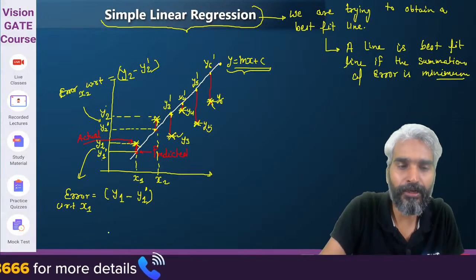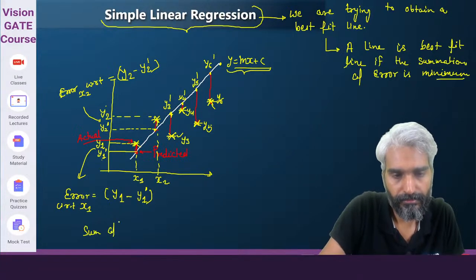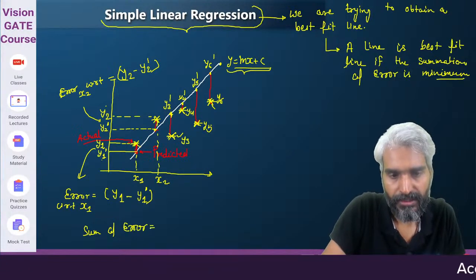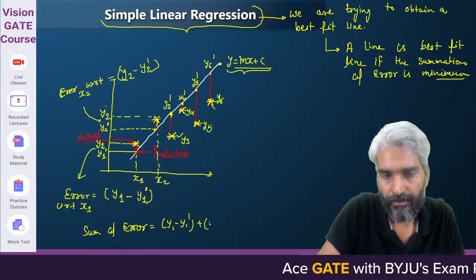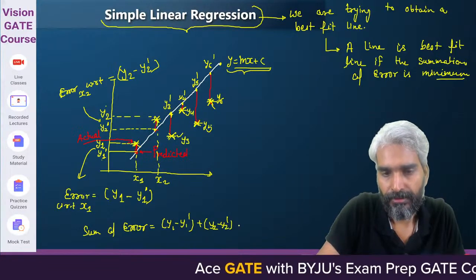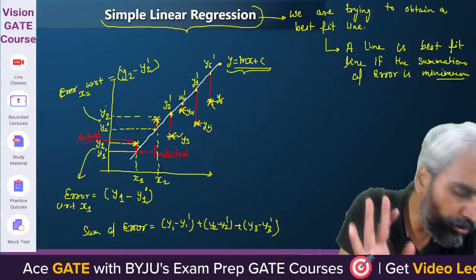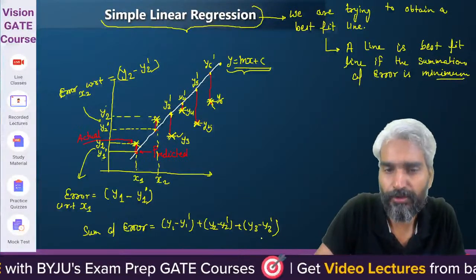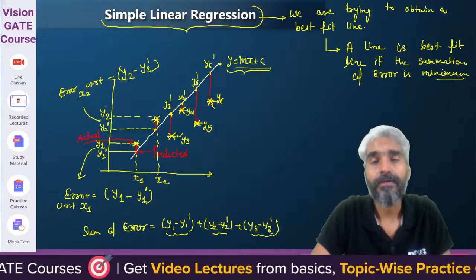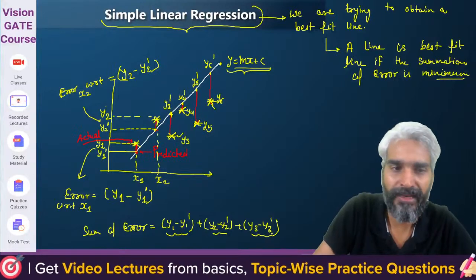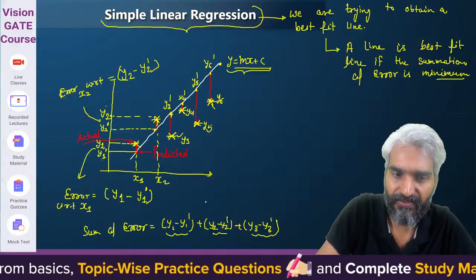Clear? So if I say sum of the error, then this will be y1 minus y1 dash plus y2 minus y2 dash plus y3 minus y3 dash. But one more thing you need to understand here is that some of them may be positive, some of them may be negative. If the value of y2 is more and y2 dash is less, then this difference will be positive.